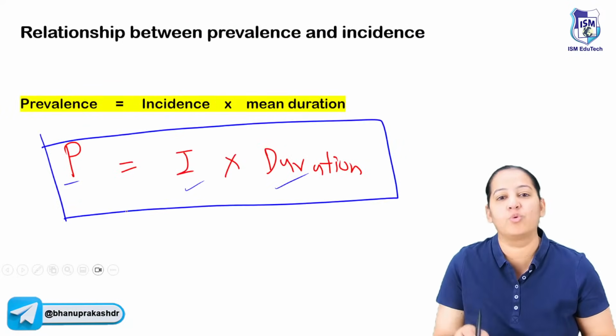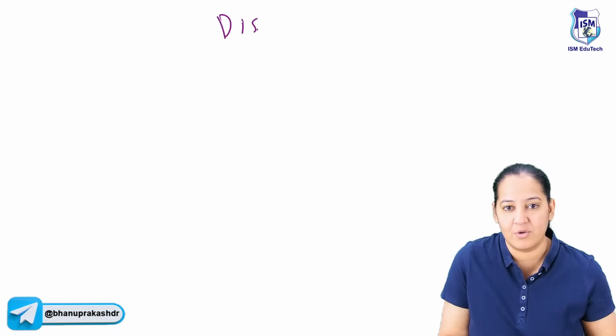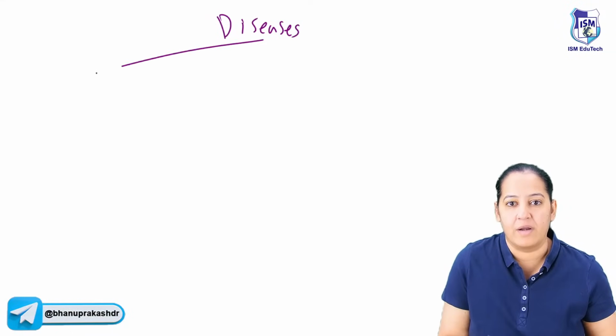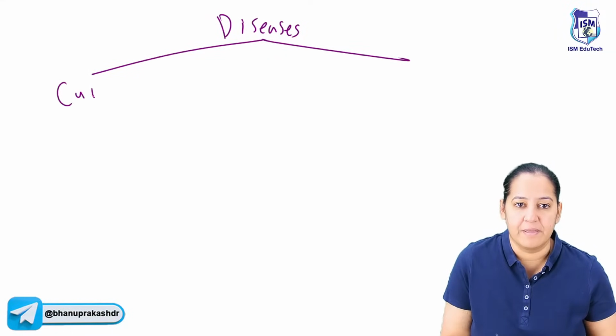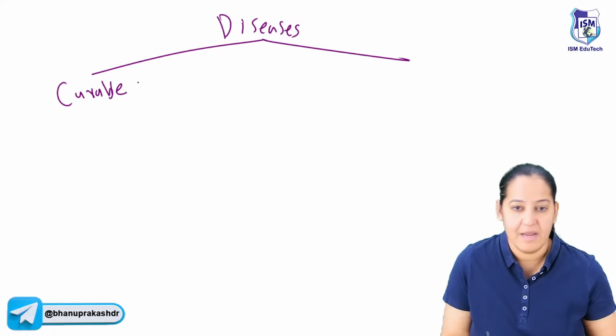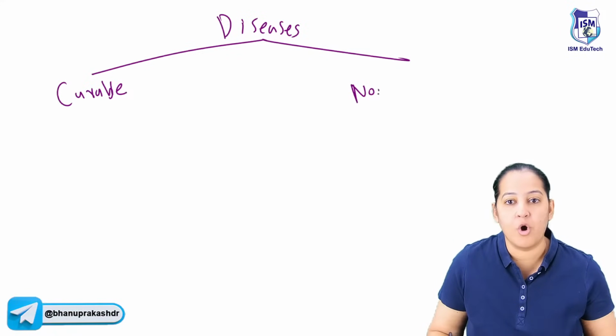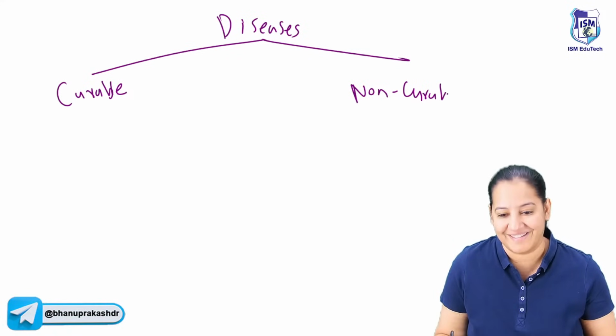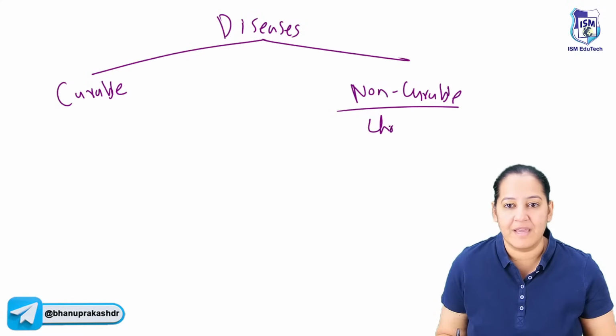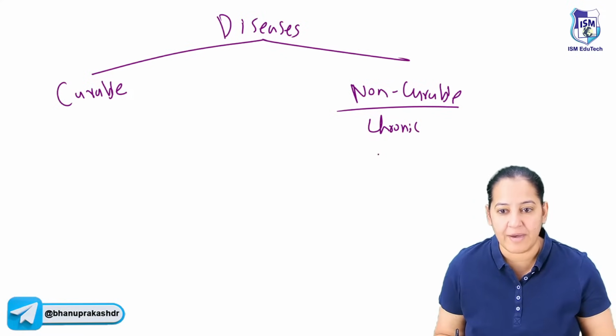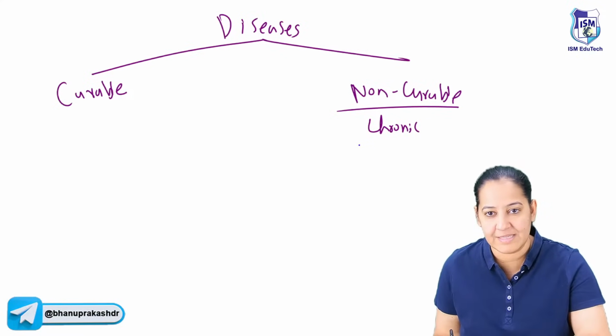Let me tell you, there are two types of diseases in this world. The first type of diseases are curable, for which treatment is available. The second type of diseases are non-curable and they are chronic. Can you give me some examples of non-curable chronic diseases?